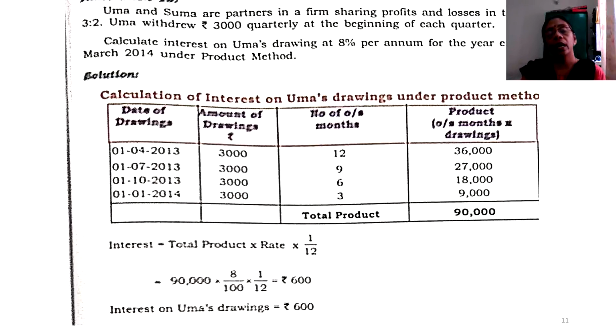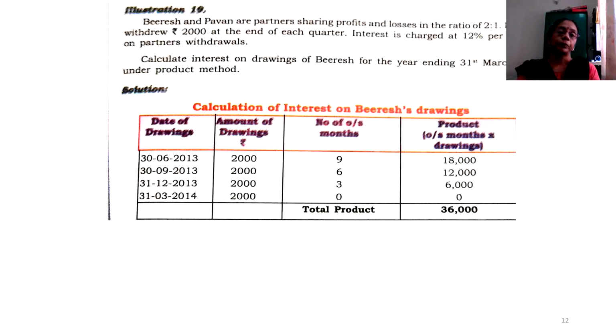If you are using the other direct method also, you will get the same answer, students. Only thing is, say for the direct method, every time, 4 times you may have to compute, and lastly you may have to add the drawings on each one of it. Whereas here, you are not computing much. You are only creating a product as a shortcut, and then you may have to use a very simple formula, that is total product into rate into 1 by 12. Finally, one step in the computation will give us this interest on drawings for the year.